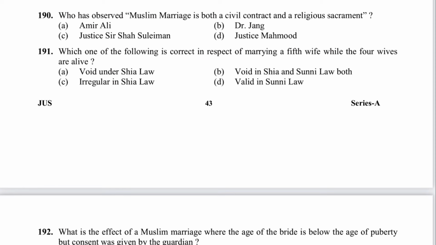Next 190, who has observed Muslim marriage both a civil contract and a religious sacrament? That is Justice Sir Shah Suleiman. C is the answer. And what was the name of the case? Anis Begum versus Mohammad Mustafa. It is a case of 1933.